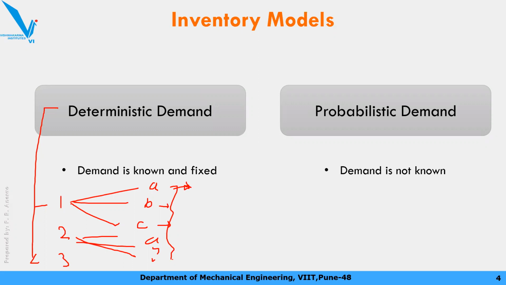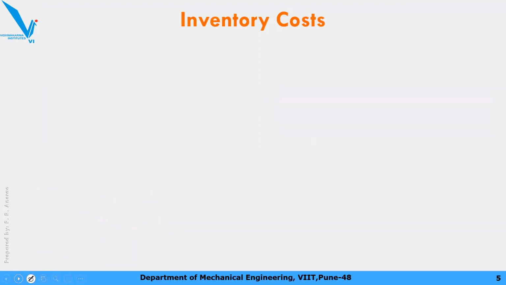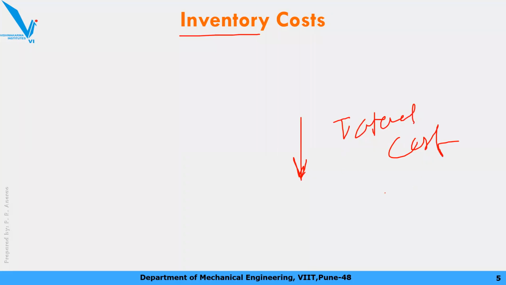So instead of that, we'll jump on to the next topic, आपका पहला model. ठीक है, and to understand this model we will cover some fundamentals, we will go through the first model, then we will come back to the inventory models classification. ठीक है, so before going into the first model, we will look into the costs involved in inventory, because our ultimate aim is to minimize the total cost of our inventory or our expenditure in the company.